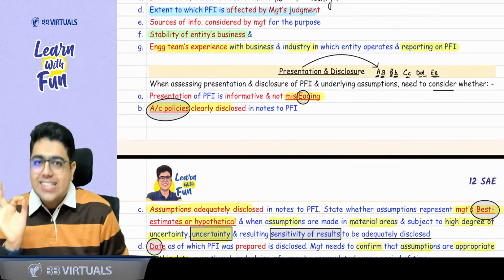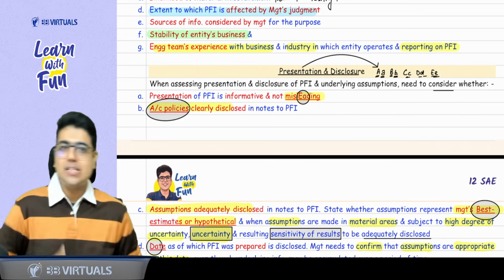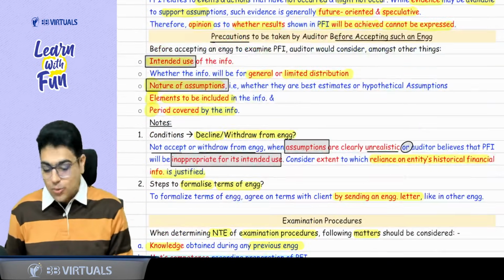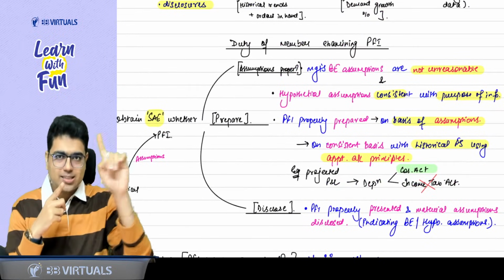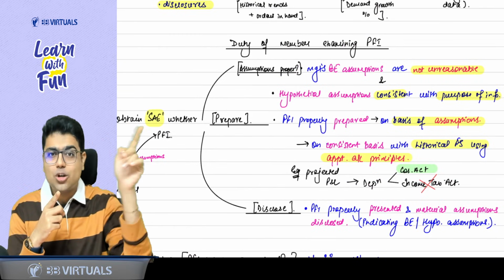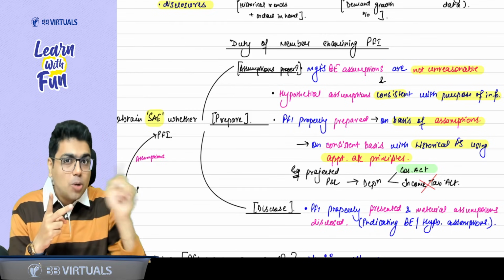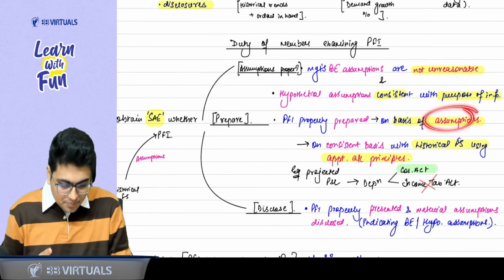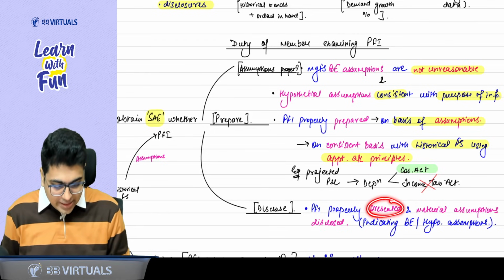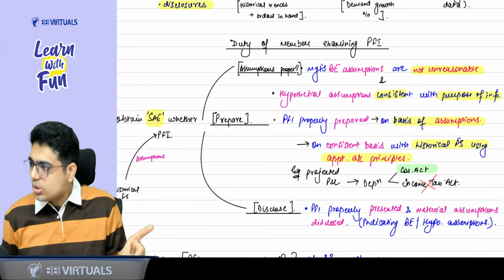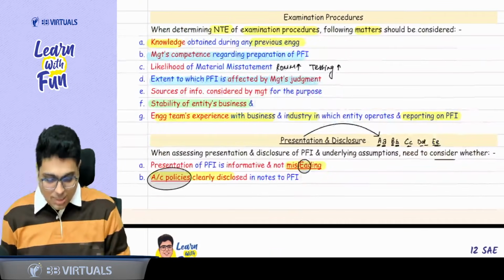This is the easiest topic of this standard, which says presentation and disclosure. Whenever you are evaluating the presentation and disclosure, remember I told you in the beginning, what are your duties as a member? Checking the assumption, that the assumptions are proper, best estimate assumptions are not unreasonable, hypothetical assumptions are consistent with the purpose. Then see whether it is properly prepared, as per the assumptions and appropriate accounting principle. And the last point was to check whether it is properly presented and assumptions are disclosed. So you need to check the presentation and disclosures, and this is what we are doing right now.